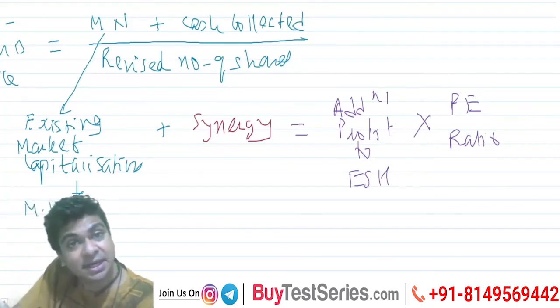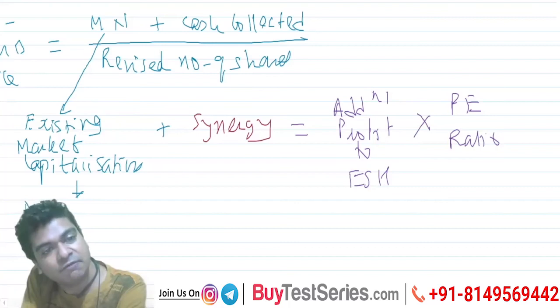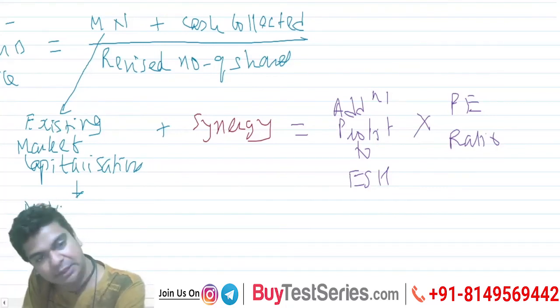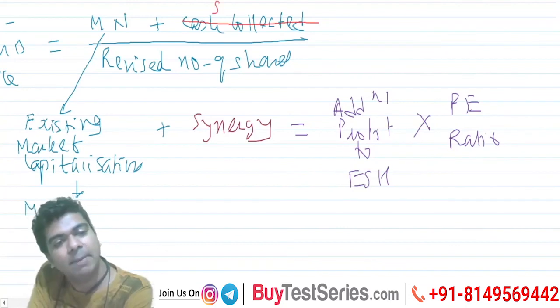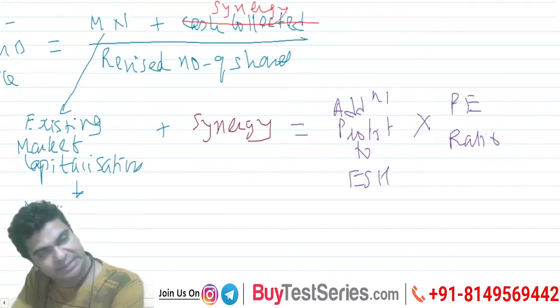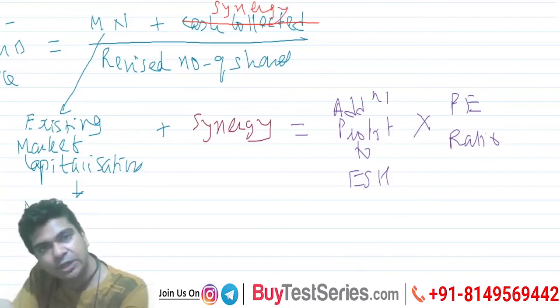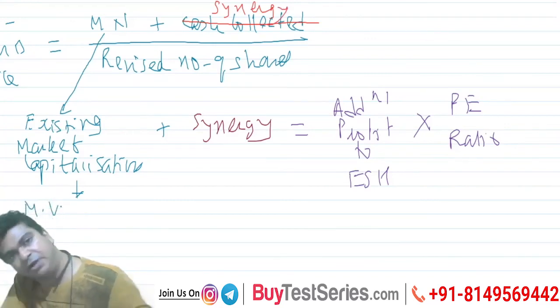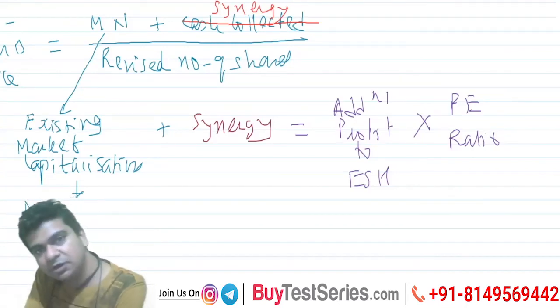Synergy is, as I said, expected increase in the market value. So if synergy information is given, then in this formula, replace the cash collected by synergy. Consider synergy this time and then work out what will be the value of the company after the rights and divide that by the number of shares after the rights.